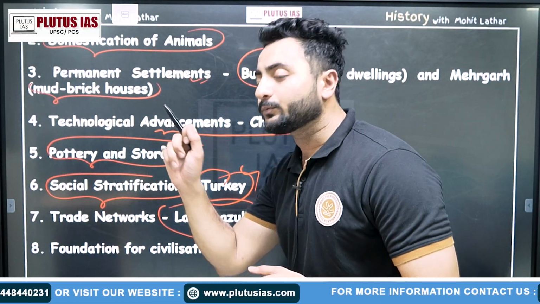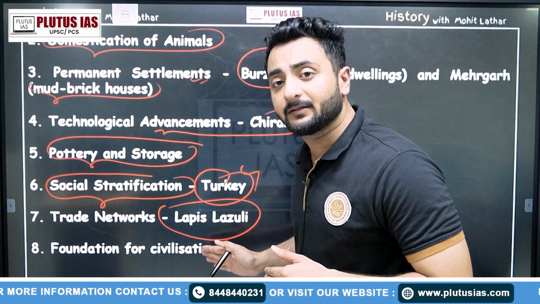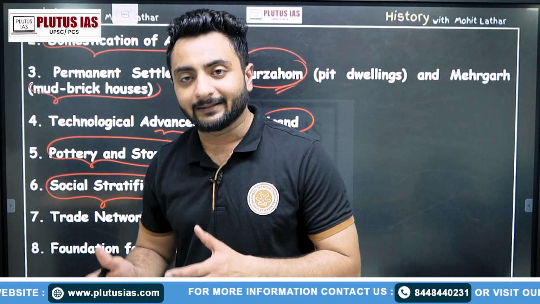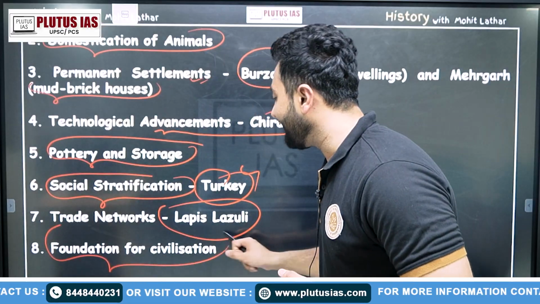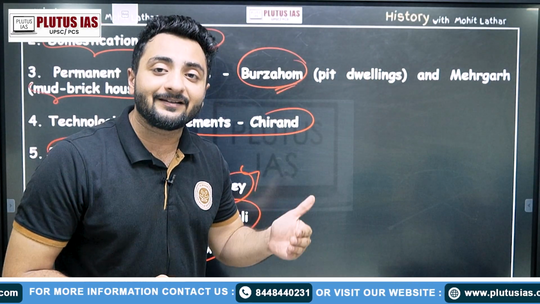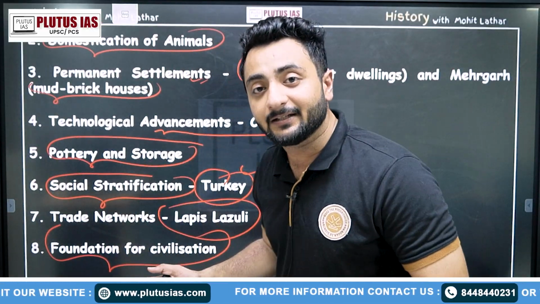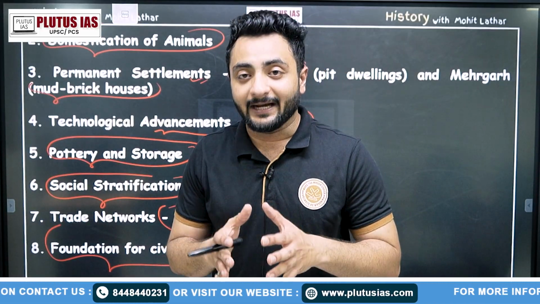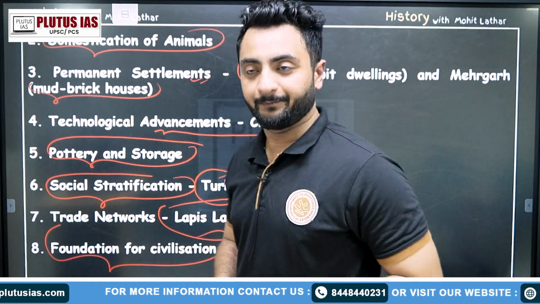Also, the trade networks were developing. People were trading for stones like lapis lazuli. Like Indian people were moving to Afghanistan and Iran to get these stones. Also, a foundation for civilization was developed. Now, this period marked a foundation for further civilization development like IVC, Indus Valley Civilization, because from that region only, people started to gather together, live in a community, plan their lifestyle, and so on.